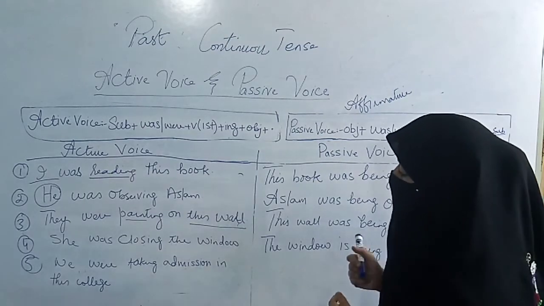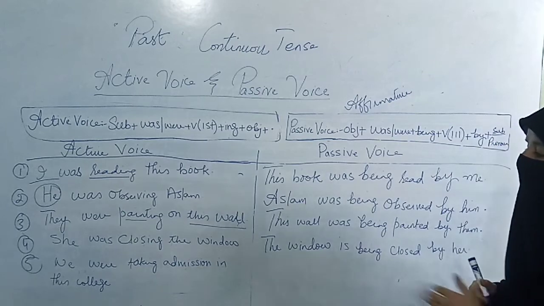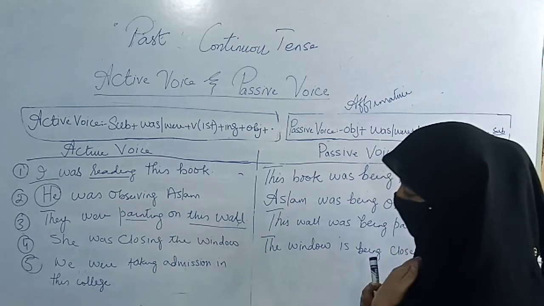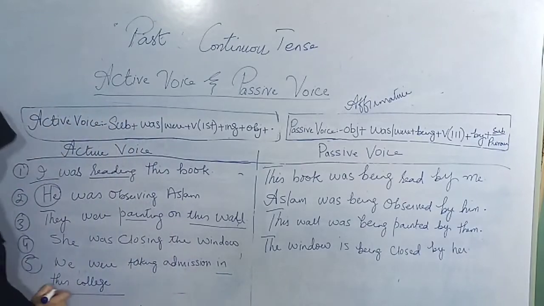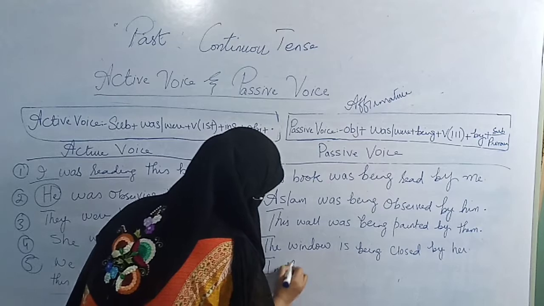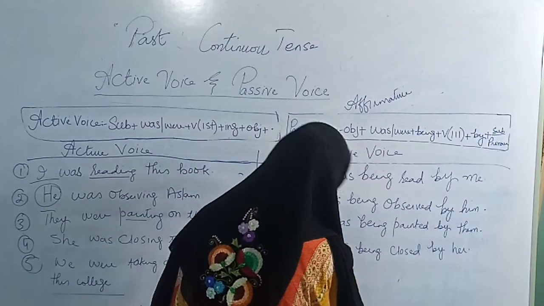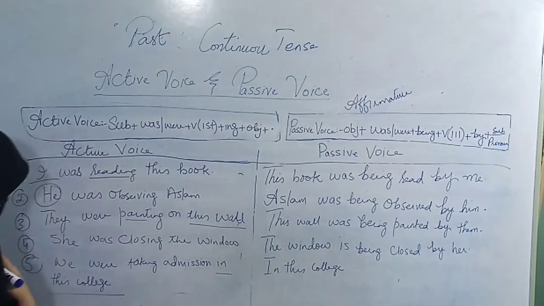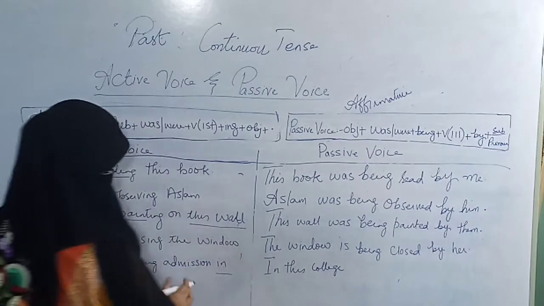We were taking admission in this college. This is the fifth sentence. We were taking admission in this college. So in this college will become our object. Now admission.